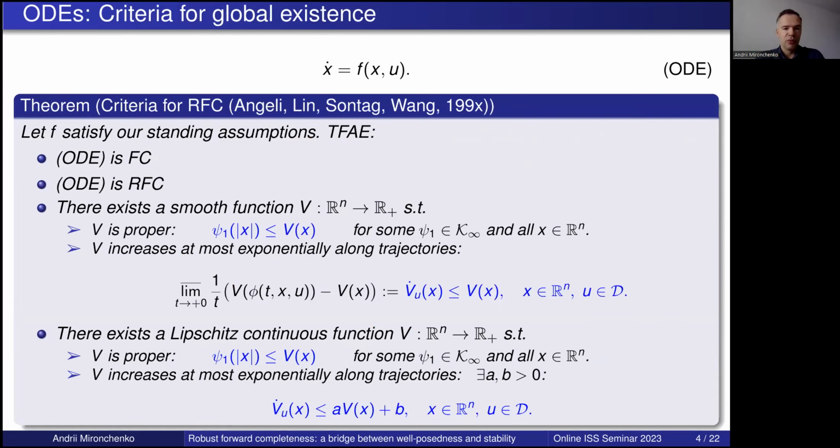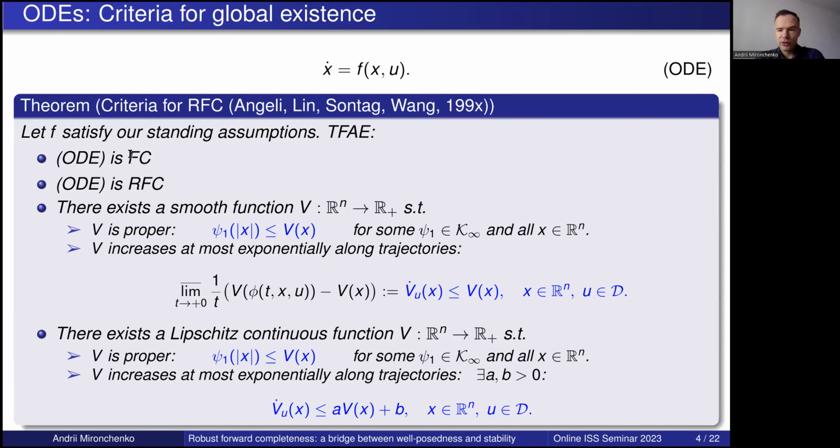Okay, but actually we have much more. In another paper by Angeli and Sontag in 1999, it was shown that forward completeness, and thus robust forward completeness, is equivalent to the existence of a smooth function V which is proper, or coercive. So this means that we have this uniform bound from below in terms of K infinity functions. These are functions which are zero at zero, continuous and increasing. And also this function V should increase at most exponentially along the trajectories. So here we have just the Dini derivative or Lie derivative of V.